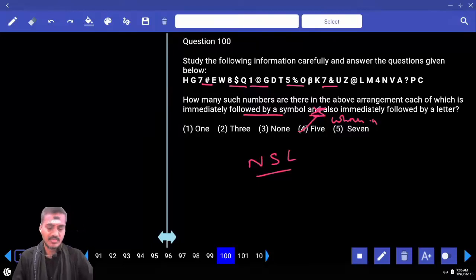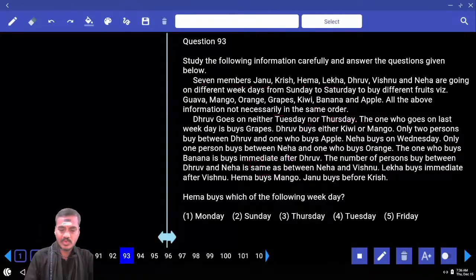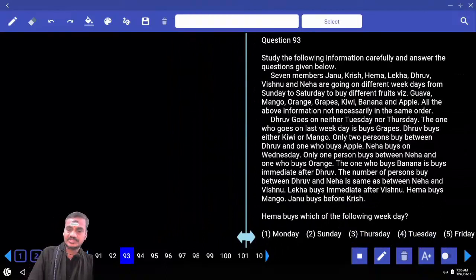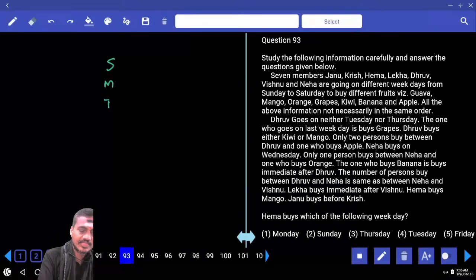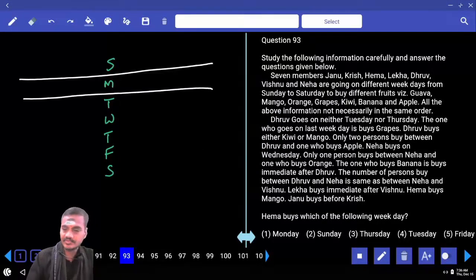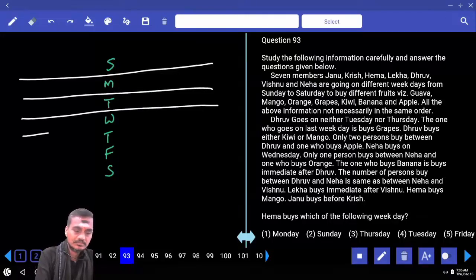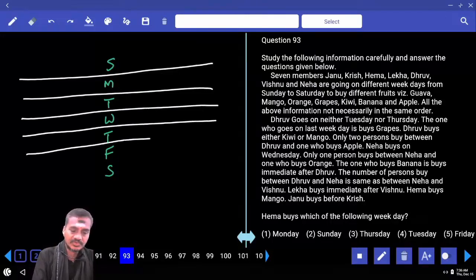93 to 97. Then 93 to 97, and 7 members were there and going on a weekday from Sunday to Saturday. Now Sunday, Monday, Tuesday, Wednesday, Thursday, Friday and Saturday. And one more parameter, each one of them likes a different fruit as well. Then coming to condition number 1.